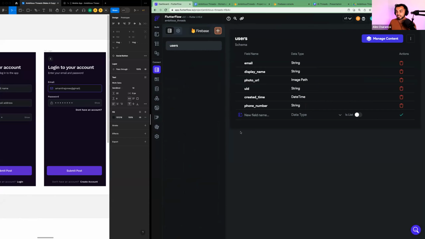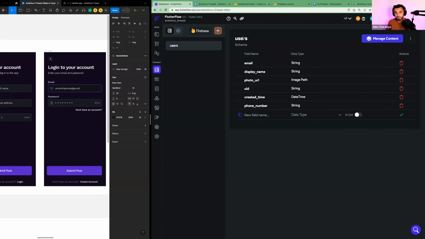Essentially, it's saying that we're going to store a record of a user in a database. But what does a user look like? Well, a user has certain properties. It has a certain definition, right? A user has an email address. A user has a display name, which in our case is our username. A user could upload a profile picture, right? So we have a photo URL, and then a user has an ID that represents them.